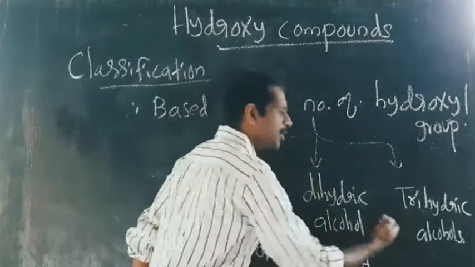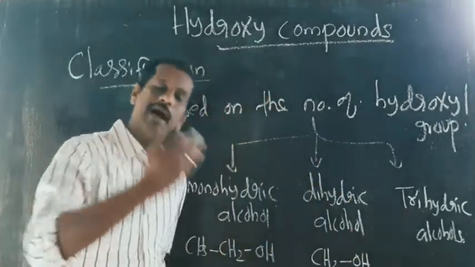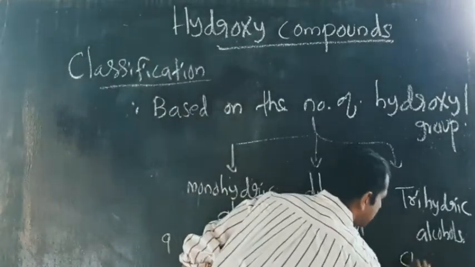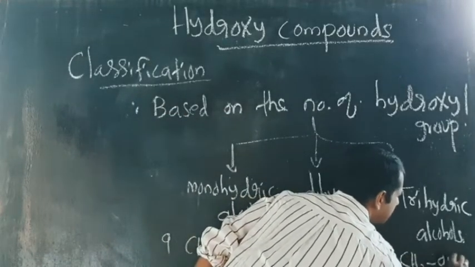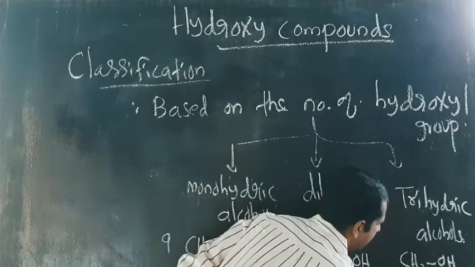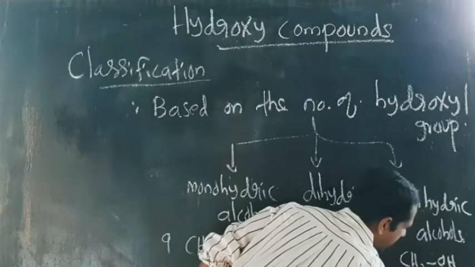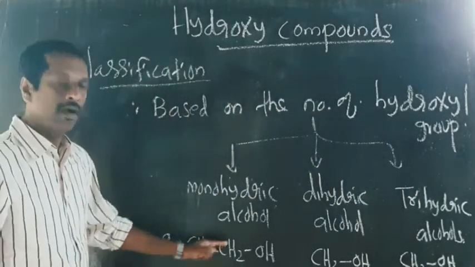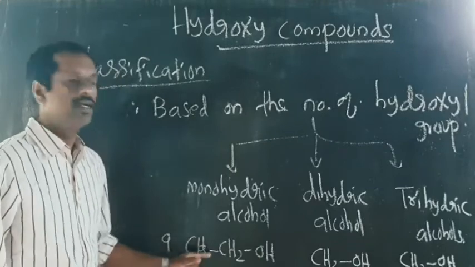And trihydric alcohols means the alcohol contains three OH groups. That means example is CH2OH, CHOH, CH2OH, glycerol.